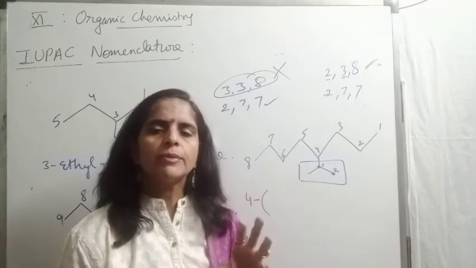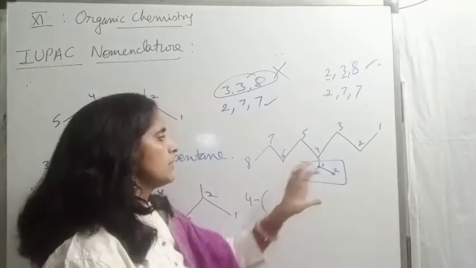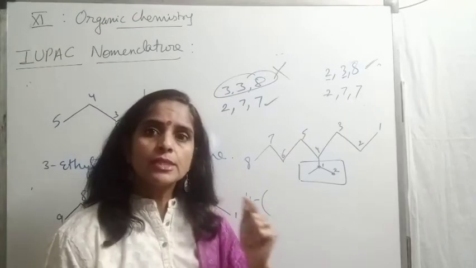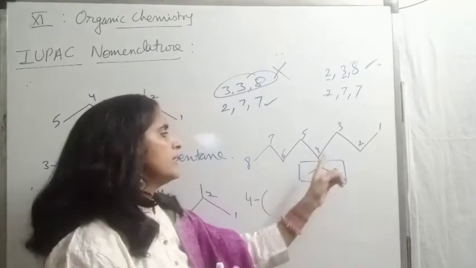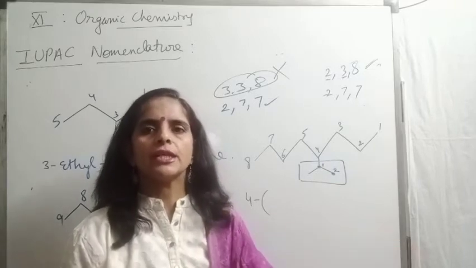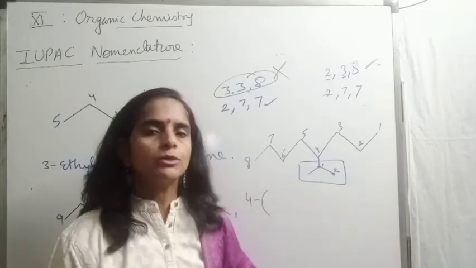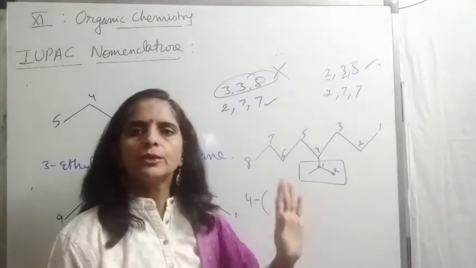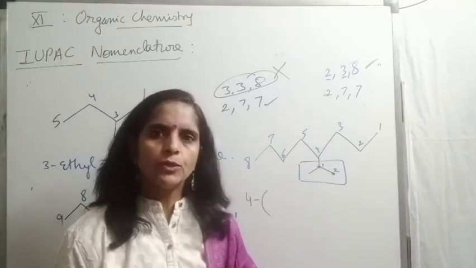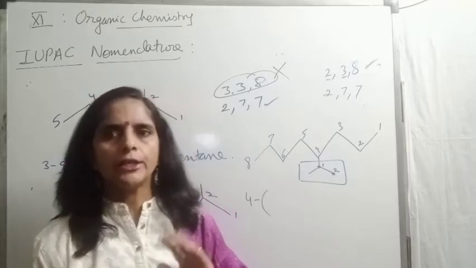So to avoid the confusion between main chain and complex, we use this box. This is the first way. Some books give different numbering like 1 dash and 2 dash to differentiate between main chain and substituent. You can use any method; both are absolutely correct, accepted by IUPAC.